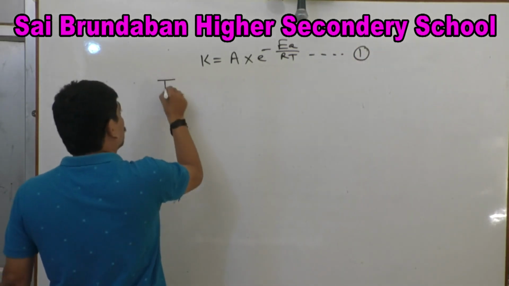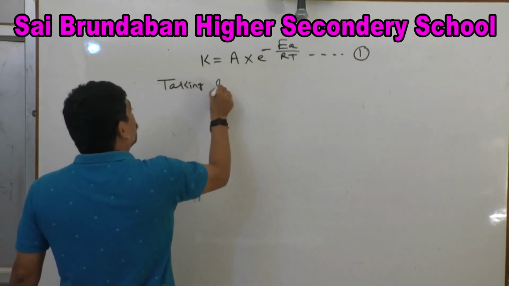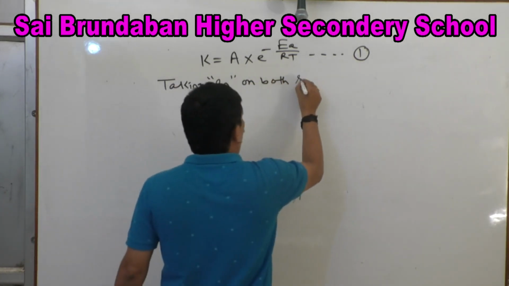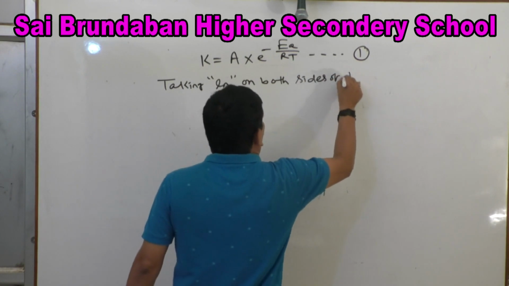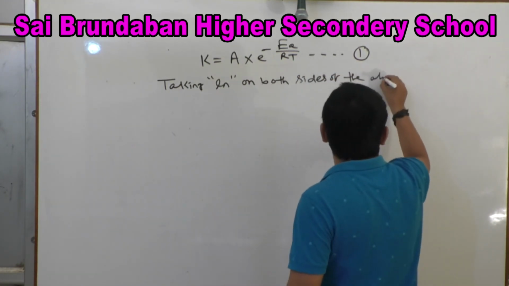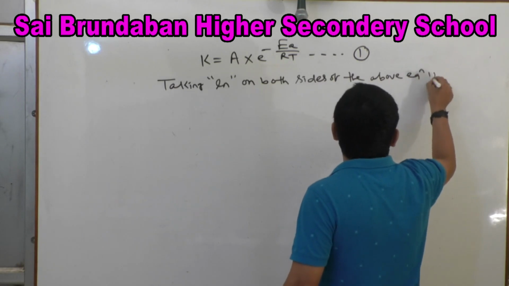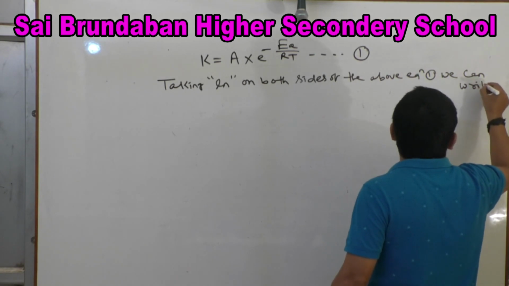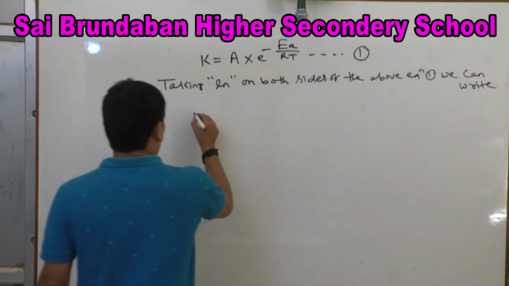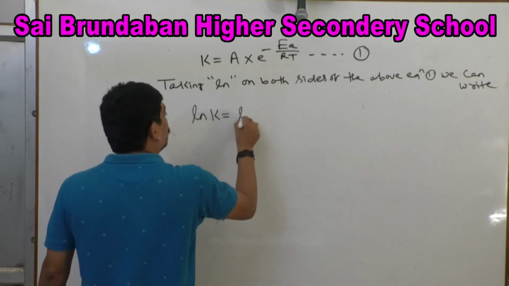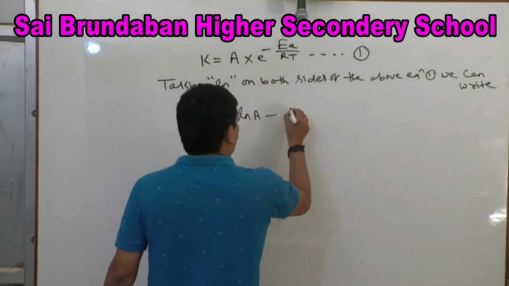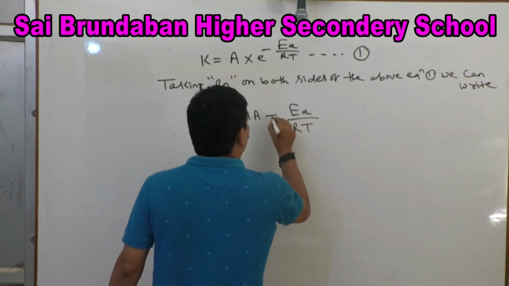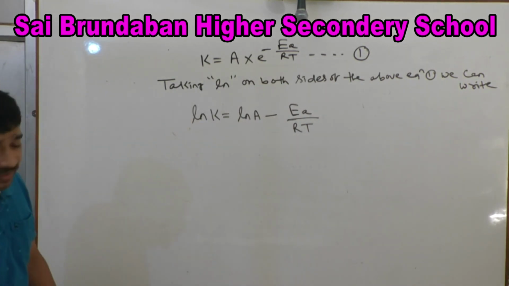Next, taking ln on both sides of the above equation 1, we can write ln k equals ln A minus Ea by RT. Ln k equals ln A minus Ea by RT.